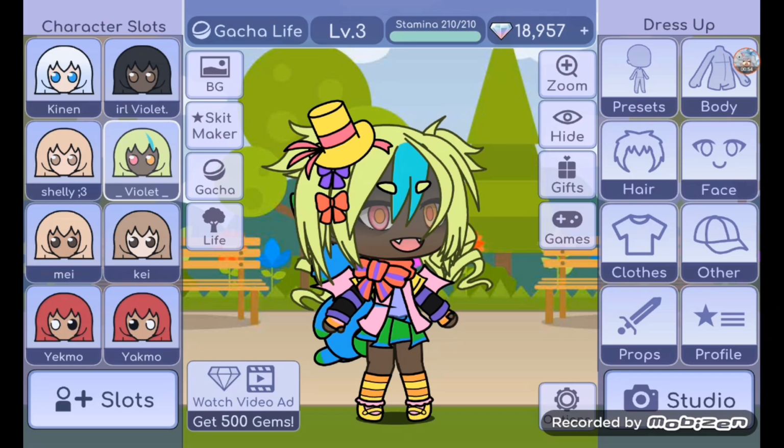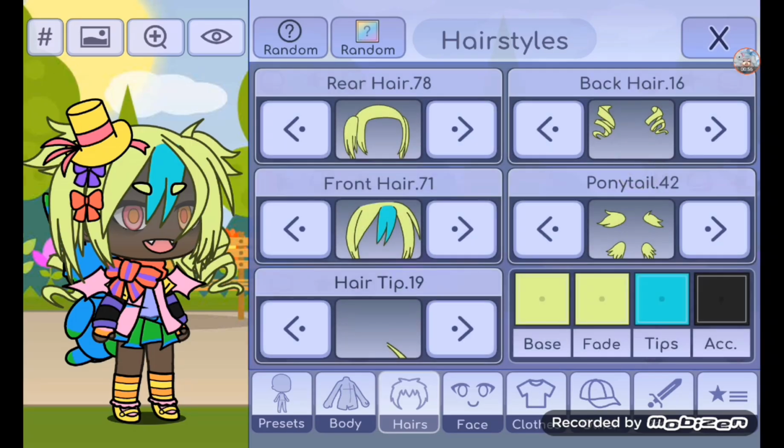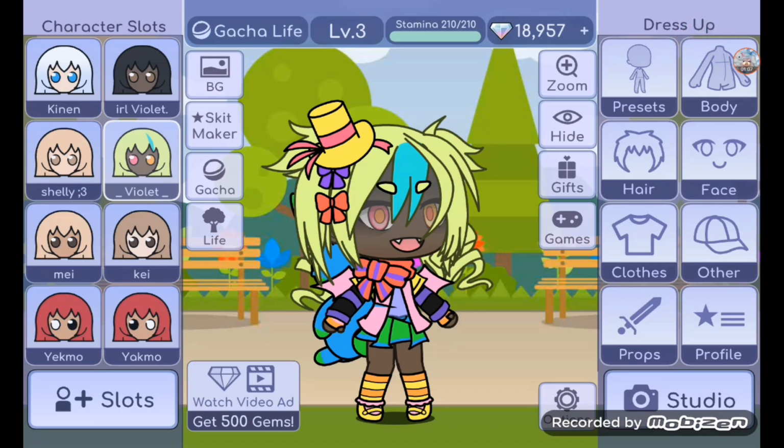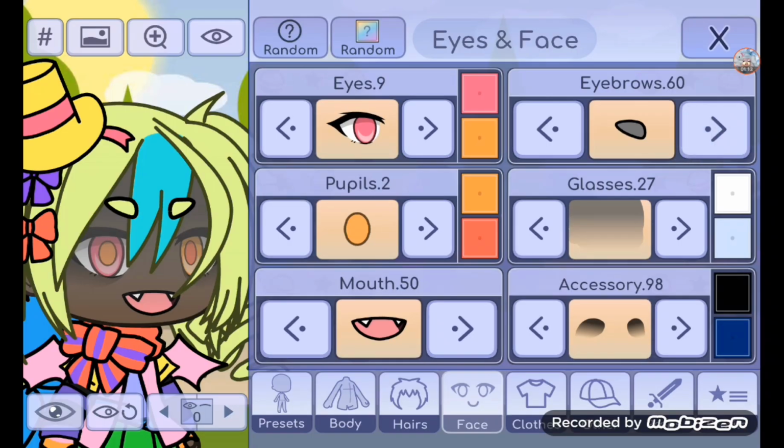You can have multicolor hair or just one color hair, and you could have a lot of clothing if you like. I would have a lot of clothing because it's cute and stuff.